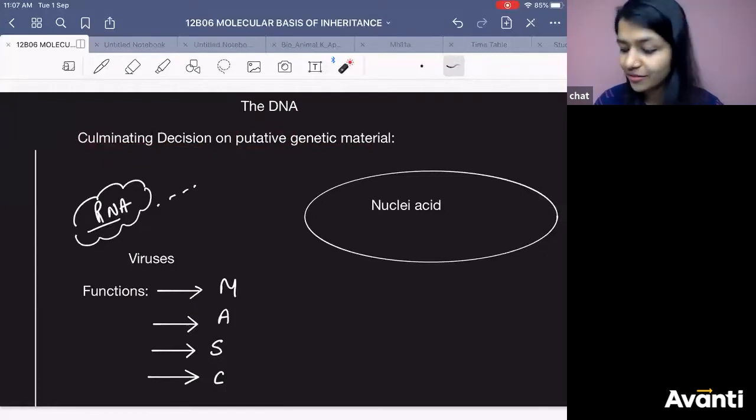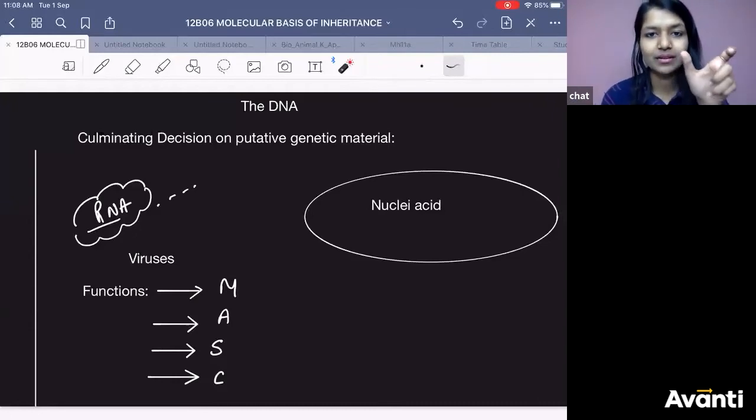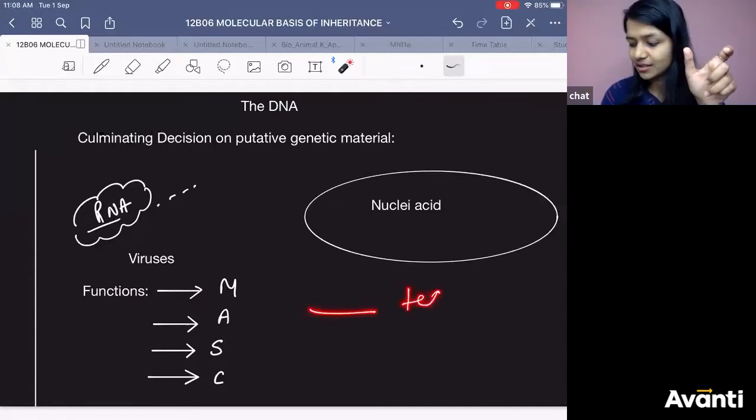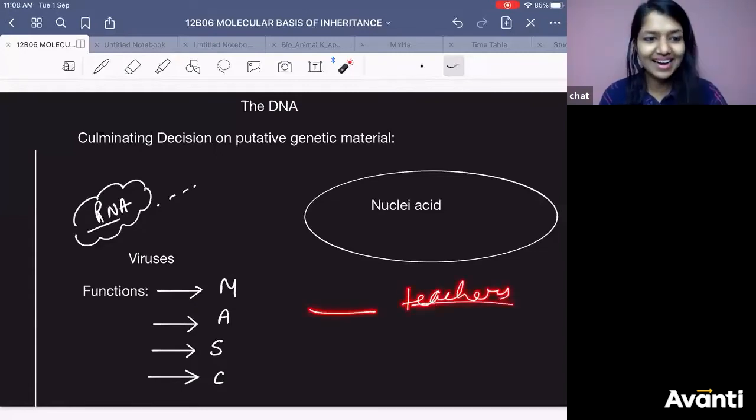What is putative? Let's say whenever you have to give a speech, how do you address any teacher or any principal? What is that word before the teacher which you use? Respected teachers.